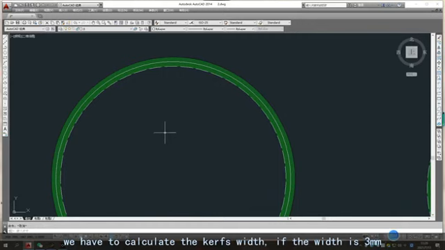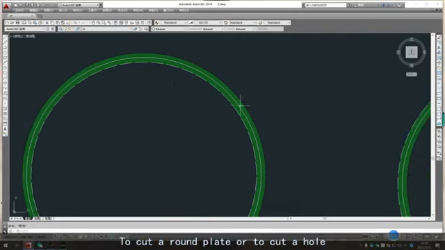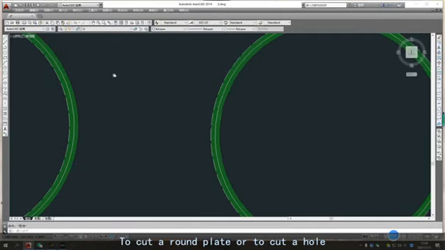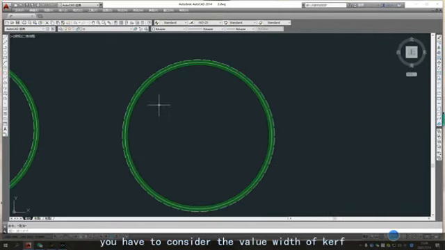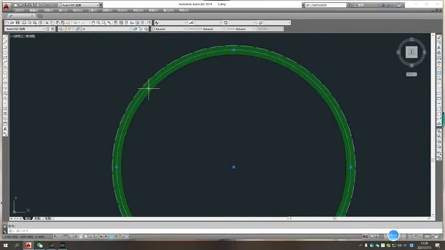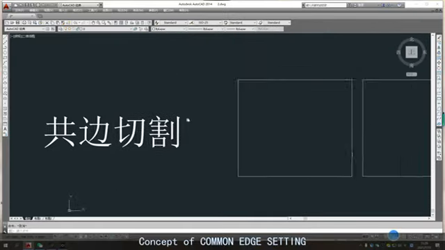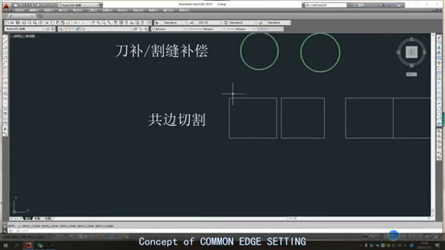If the width is 3 millimeters, then add 1.5 millimeters to the actual value you want to cut, because the nesting software works from the actual result. To cut a round plate or to cut a hole, you have to consider the width of the curve. For a round hole in the dotted line, the actual cut is also at the white line, and the green part is burned off and no longer exists, so the final workpiece is at the dotted line.